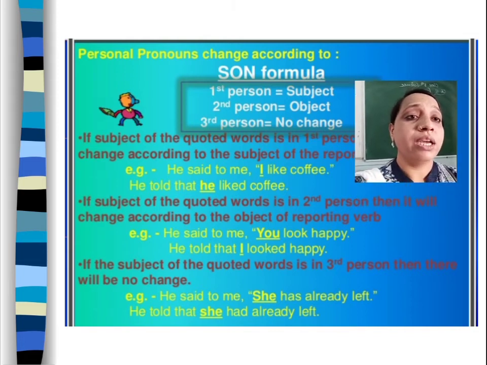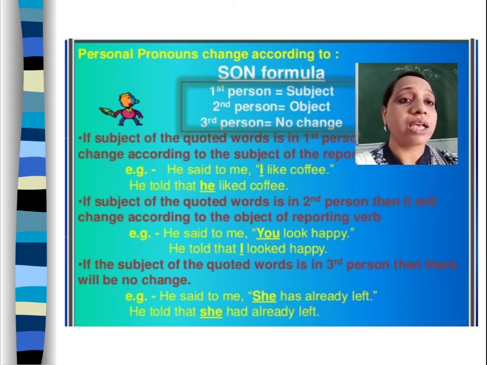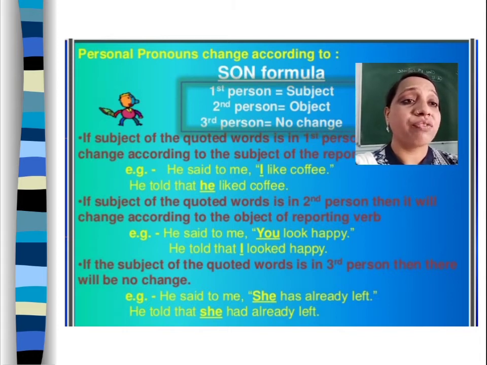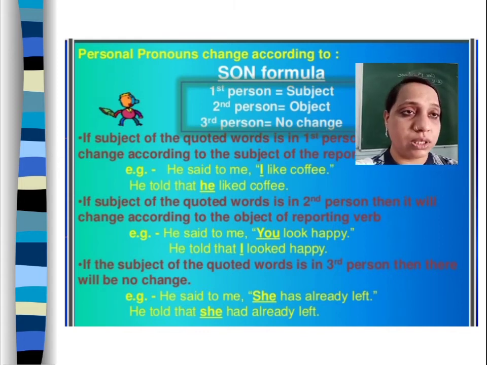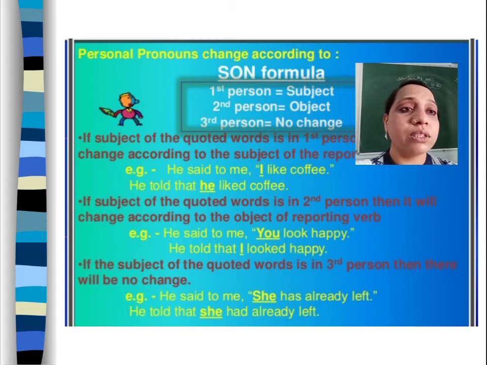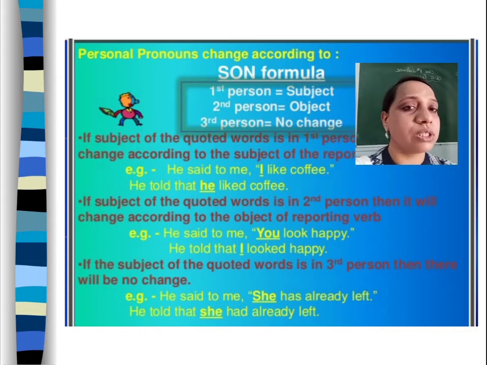Next, you can see here personal pronouns. How will you change them? It will be changed according to the SON formula. What do you mean by the SON formula? S stands for subject, O stands for object, N stands for no change. First person will change with the subject of the reporting verb, and second person you change with the object of the reporting verb. Subject is speaker, object is listener. So first person will change with the speaker and second person will change with the listener. Third person, there is no change.